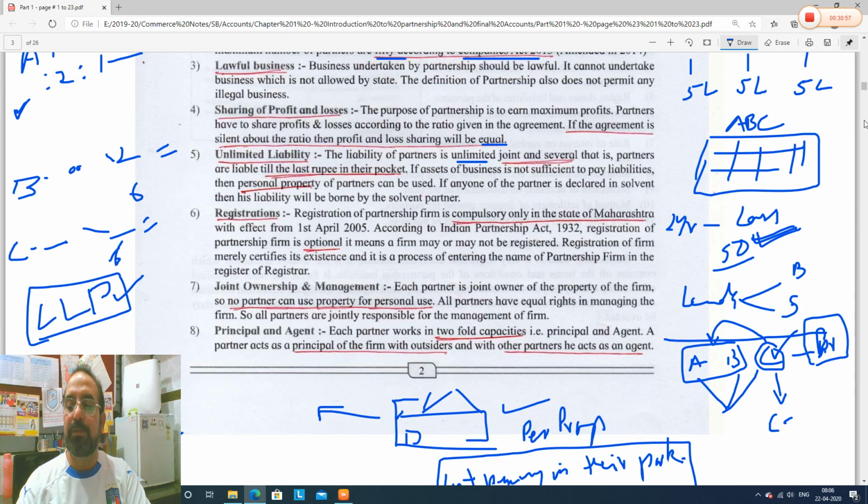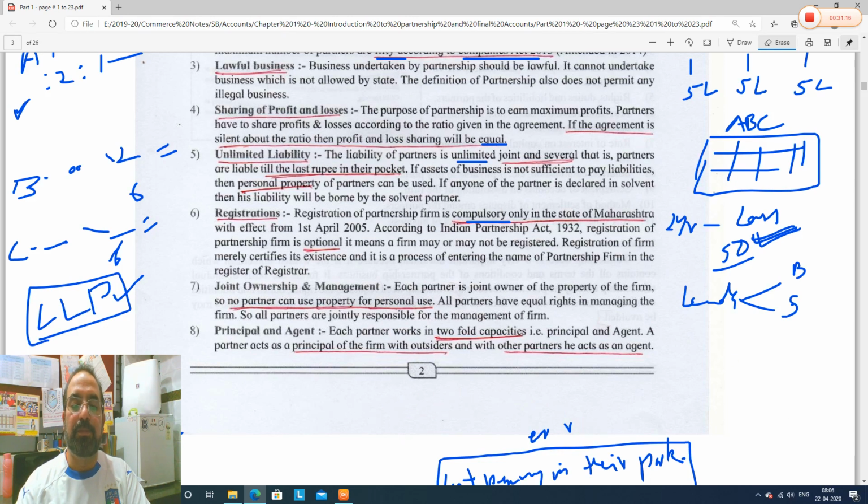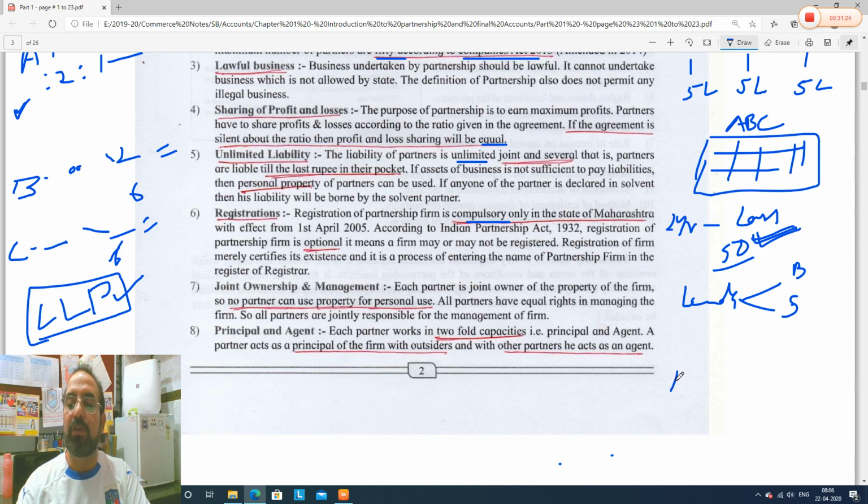Registration of partnership. What do you mean by registration of partnership? Registration of partnership is, see, compulsory. For example, if you do any business, some documentation is required, some registration in some government office is required, right? So how about the case with partnership? See guys, for partnership, registration is required, but only in the state of Maharashtra.